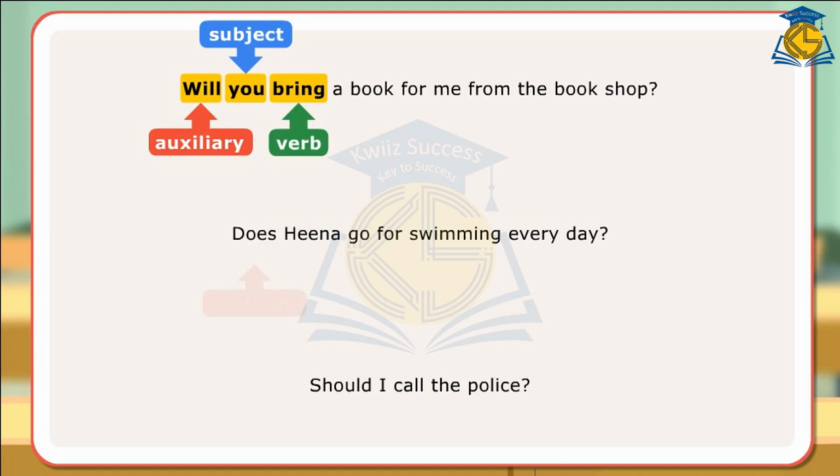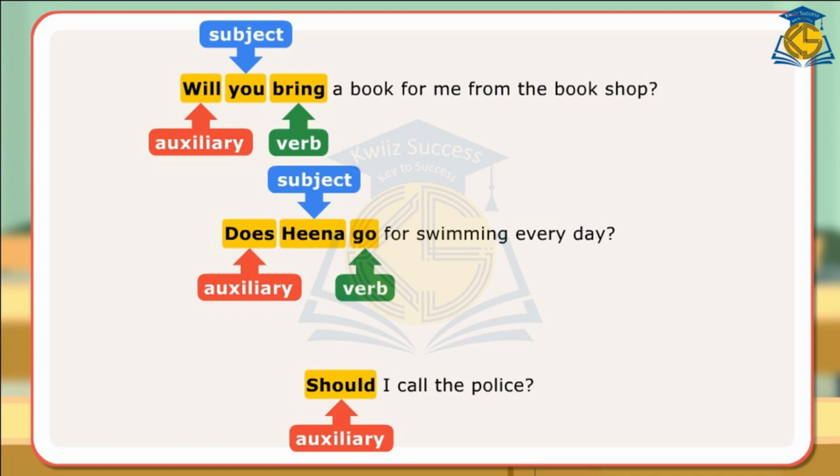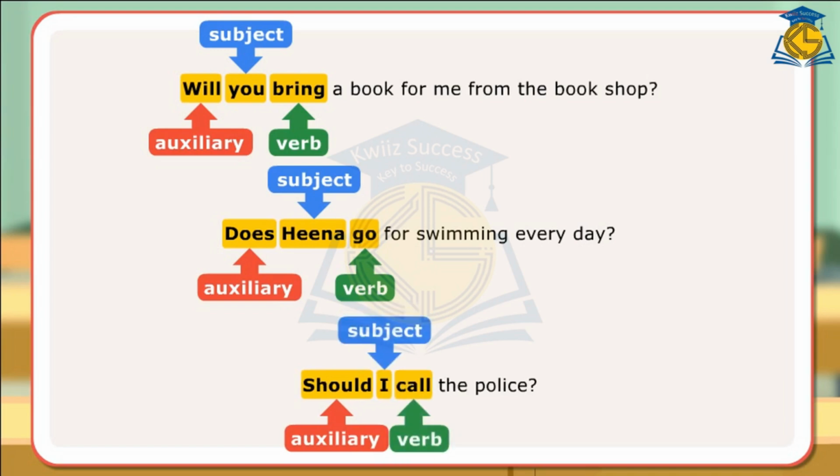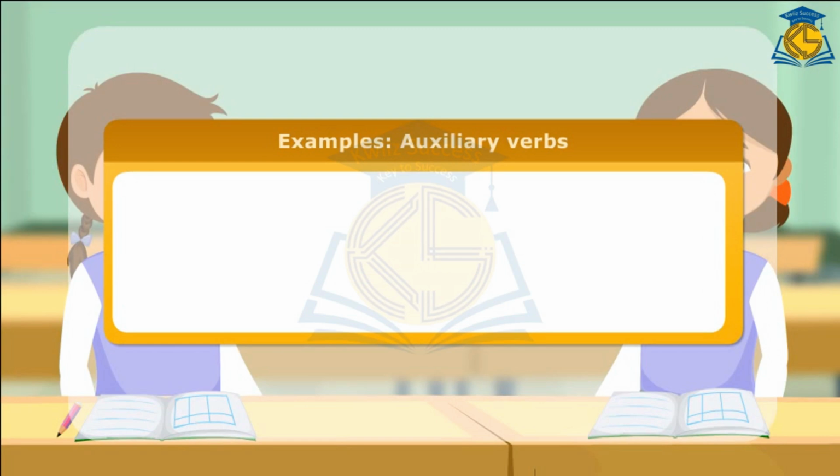In the second example, auxiliary does is used to ask a question. It is used before the subject Hina and the main verb go is used later. In the third example also, auxiliary should is used before the subject I to ask a question. The main verb call is used after the subject. Here are a few more examples of questions with auxiliary verbs.